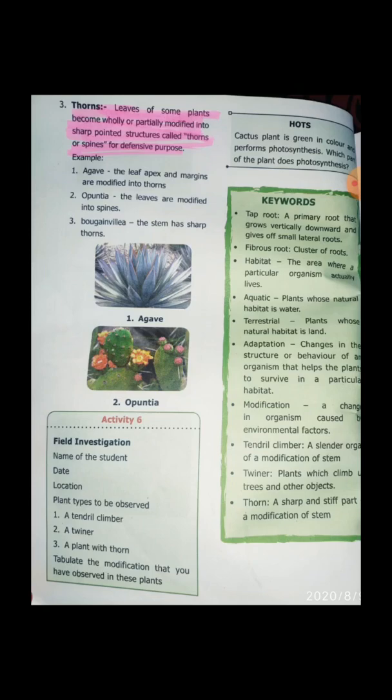And then tendril climber means what? A slender organ, a modification of stem. Twiner means the plant which climbs upon the trees and other objects. Thorn means a sharp and stiff part, a modification of stem. Next, the plant body of a flowering plant contains two main parts, that is the root system and shoot system. Root fixes the plant to the soil. The root absorbs water and minerals from the soil. Stem is the ascending part of the plant axis. It has nodes and internodes. Leaf performs three major functions such as photosynthesis, respiration and transpiration.